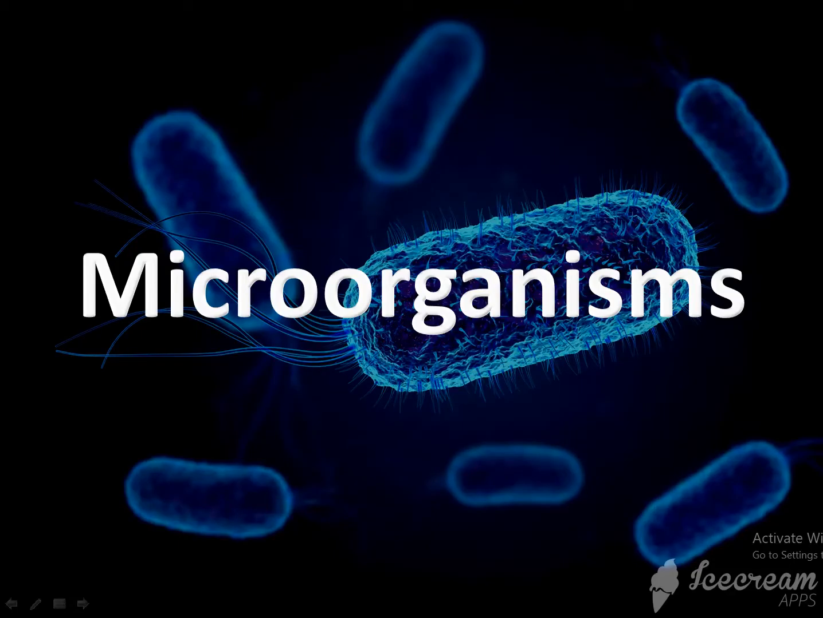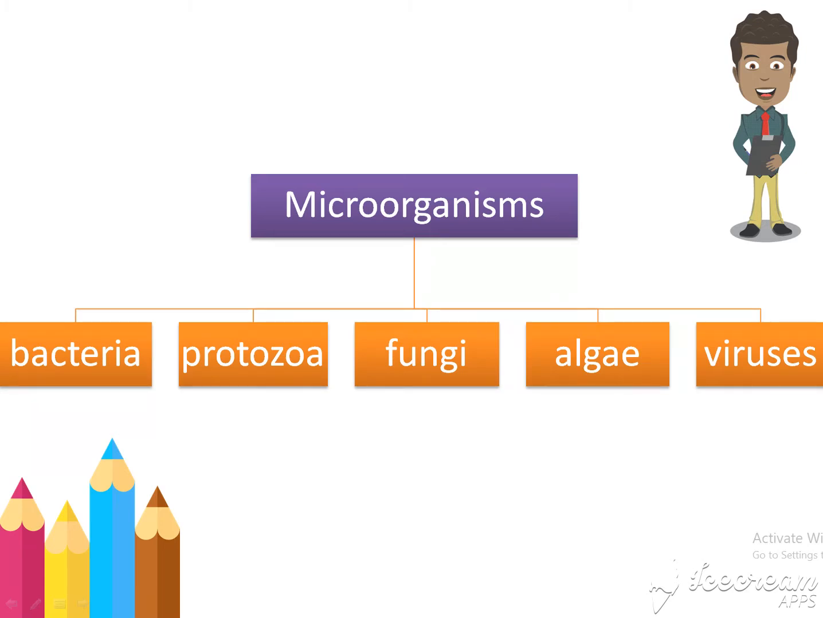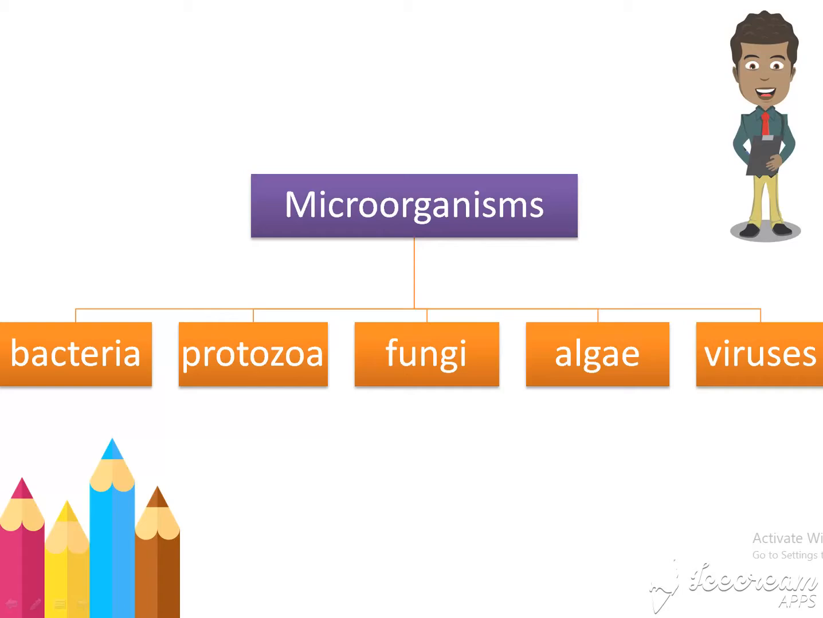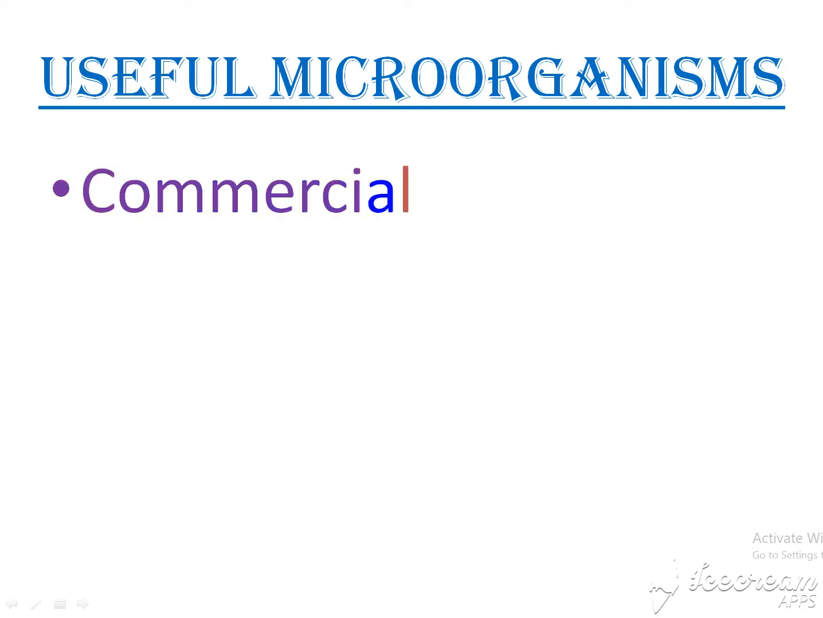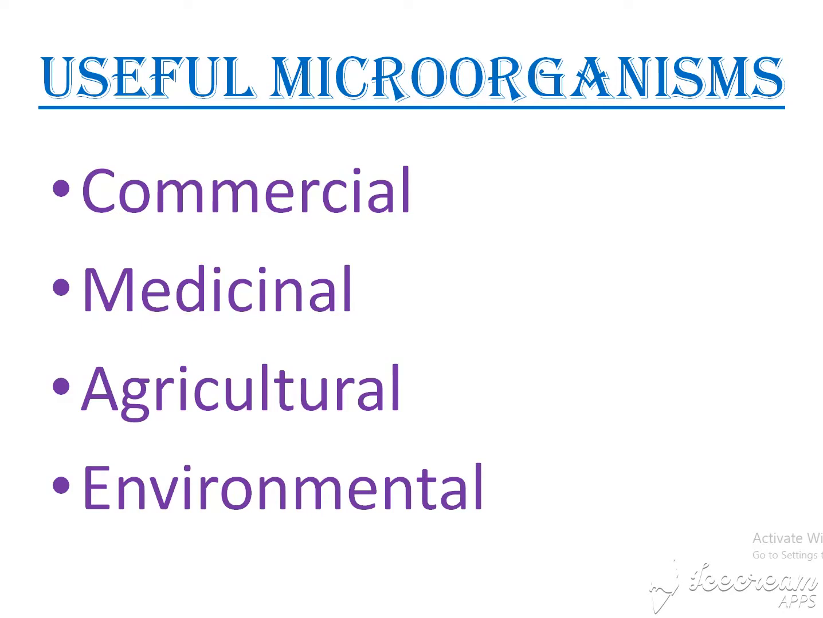Okay. In the last class, we have studied the microorganisms, the five major categories of microorganisms: bacteria, protozoa, fungi, algae, viruses. And then we learned the useful microorganisms. So the first one, commercial uses, that we have already learned, isn't it? So today we are going to learn about the remaining useful microorganisms and how they are useful to us.